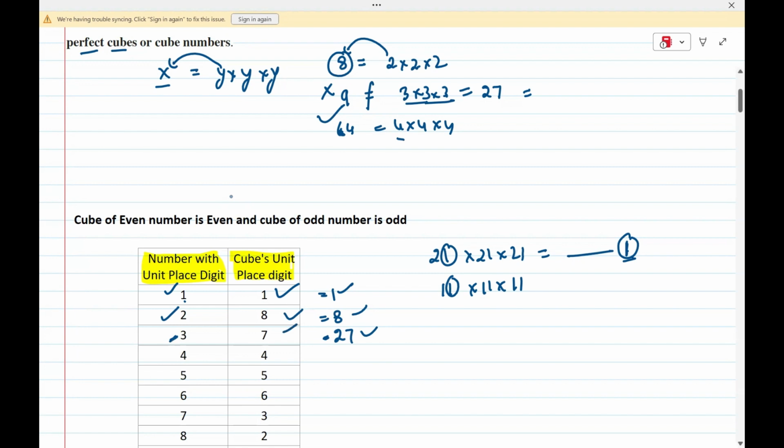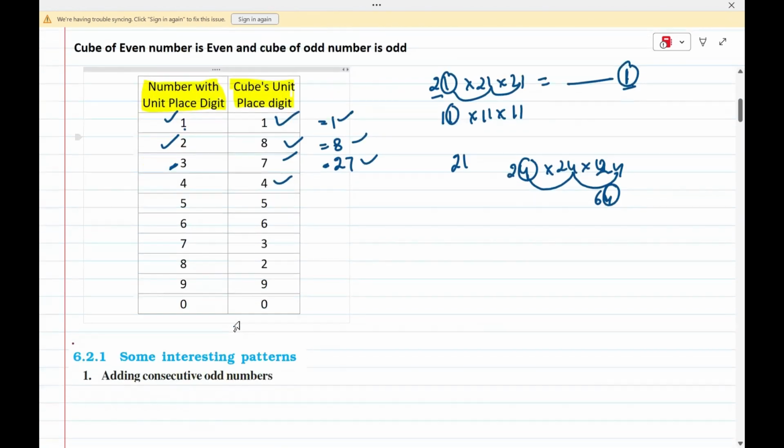And it is logical also. Suppose I have 21. It means 1 is multiplied 3 times. Obviously 1 into 1 into 1 is 1. In the same way, suppose I have 24. So 4 is multiplied 3 times. Correct? It means 4 fours are 16 and 16 fours are 64. Anyway, the last digit is 4 itself. Like that, you can find out the unit place if I cube a particular number.